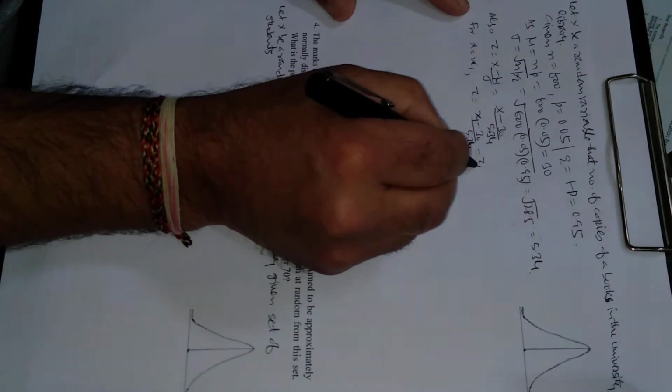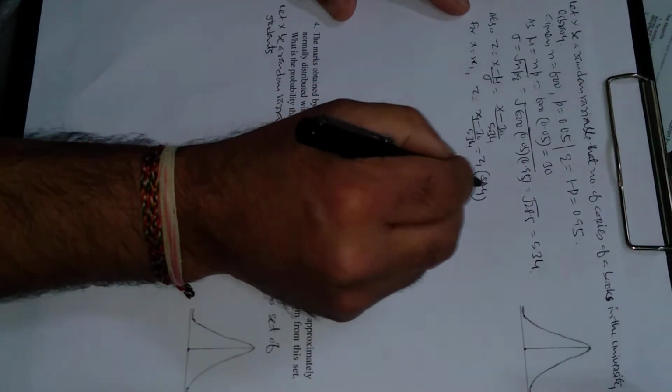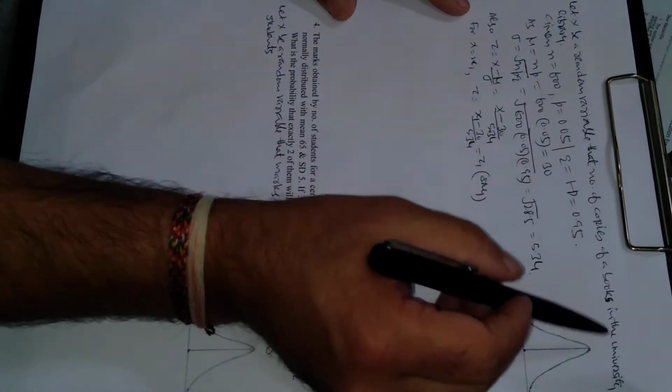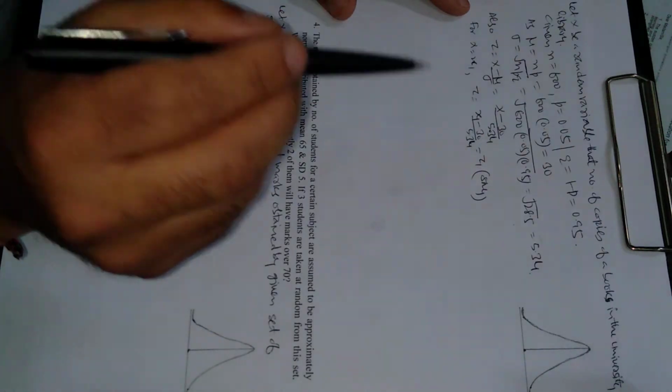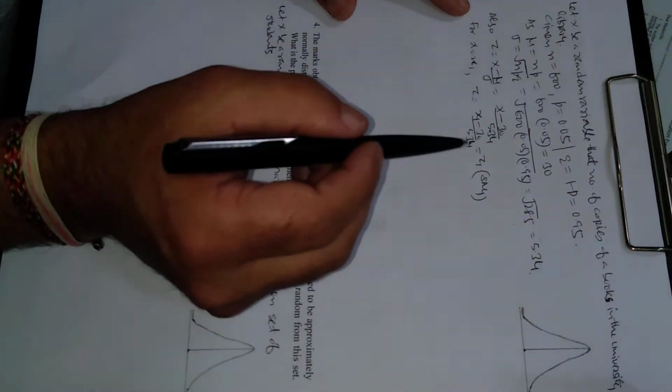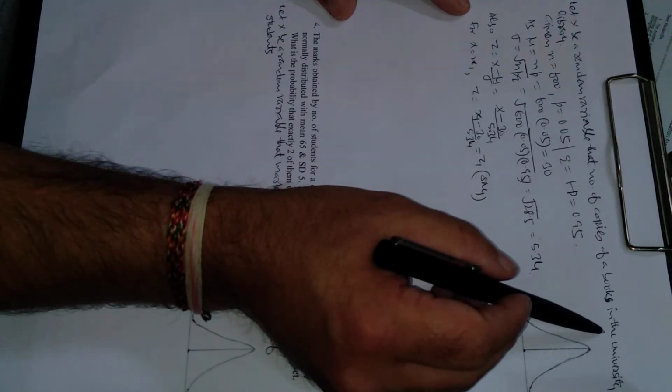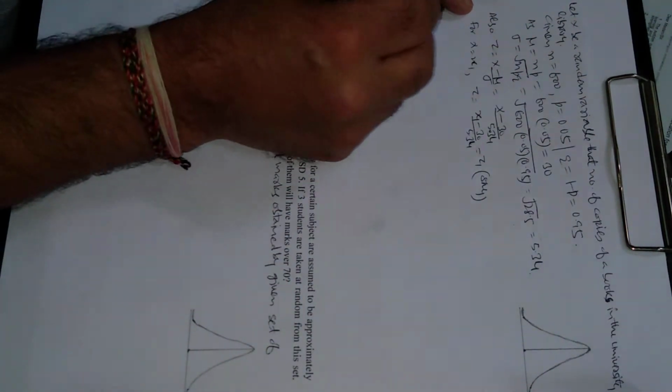Let us suppose this is z1. We have to find x1, because the random variable is the number of copies of the book in the university library. We have to find the minimum number of books that should be kept in the library, so that a student does not have to come back disappointed.